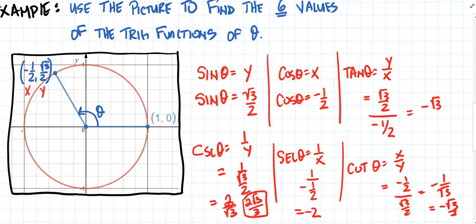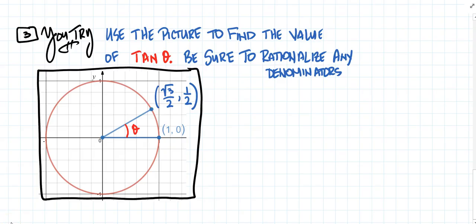So as long as you know that the sine value relates to the y coordinate and the cosine value relates to the x coordinate, you can figure out all 6 of the trig functions. Okay, here is a point on the unit circle. Rad 3 over 2, comma 1/2. I want you to use the picture to only define the tangent of theta.